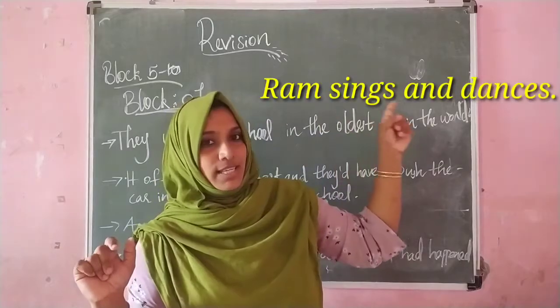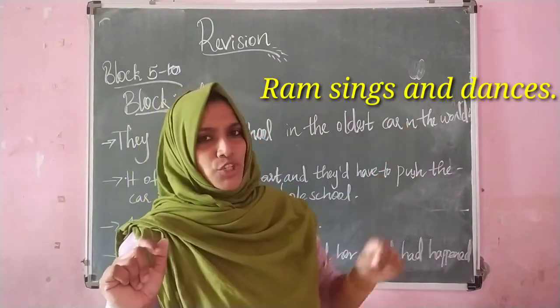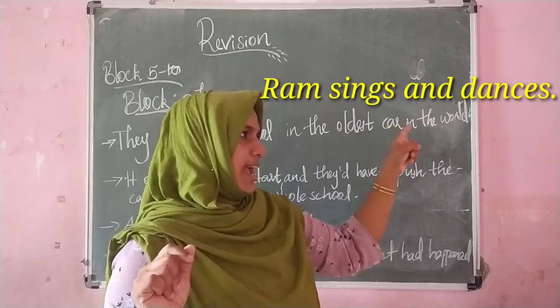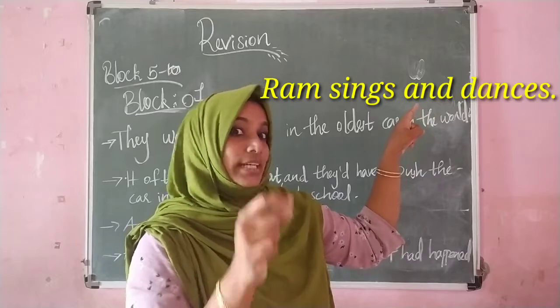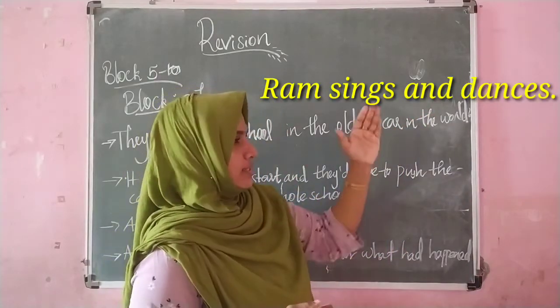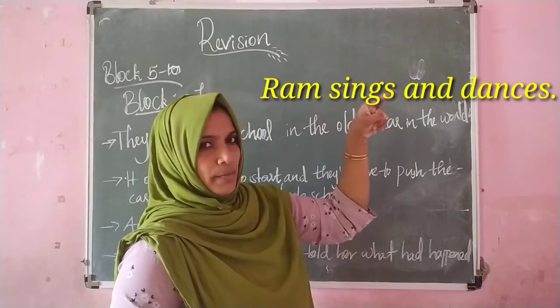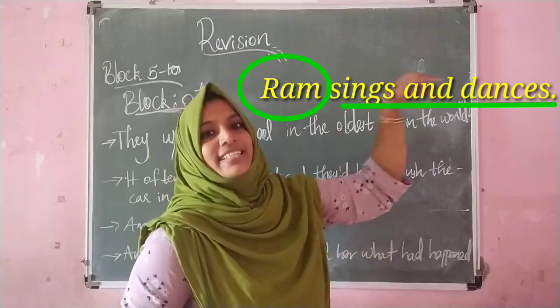See, Ram sings and dances. Here, where can you see the conjunction? First you have to find out the naming part and telling part. Then it will be more clear. What is the naming part? Yes, Ram is the naming part, and sings and dances is the telling part.